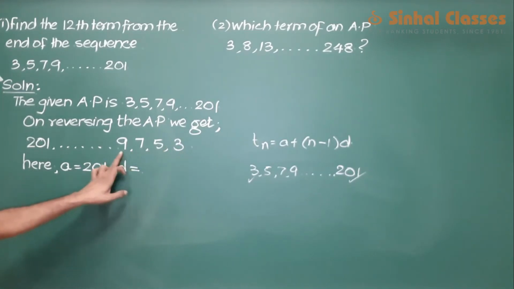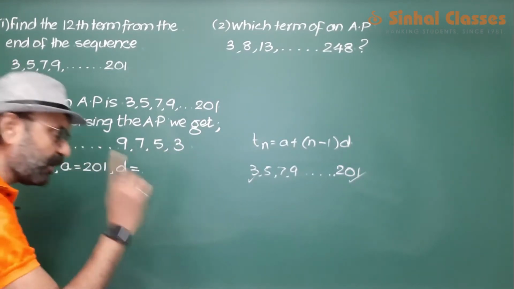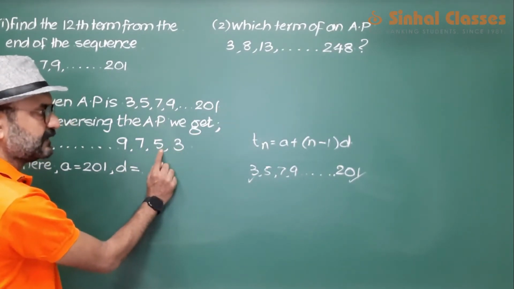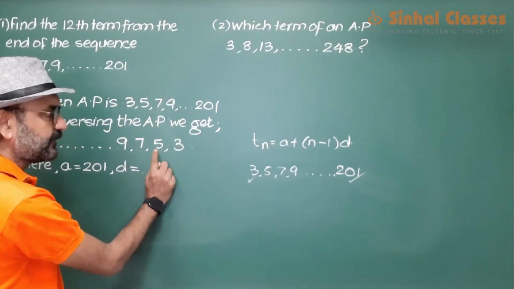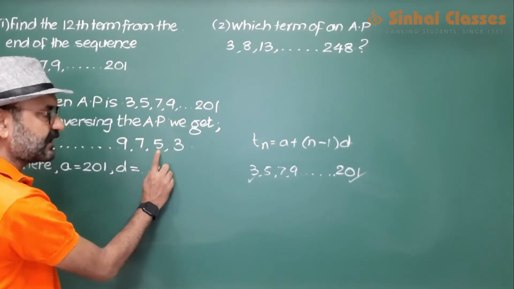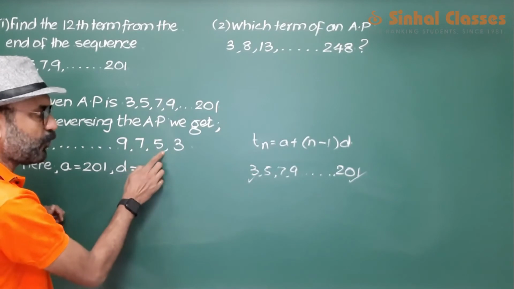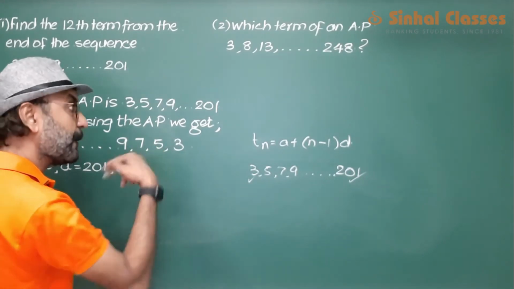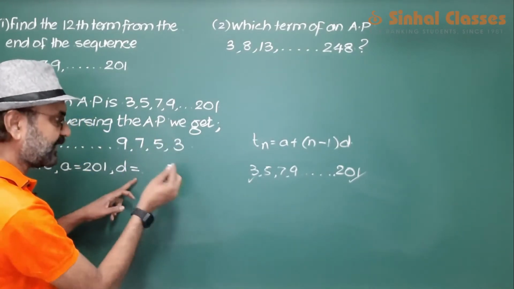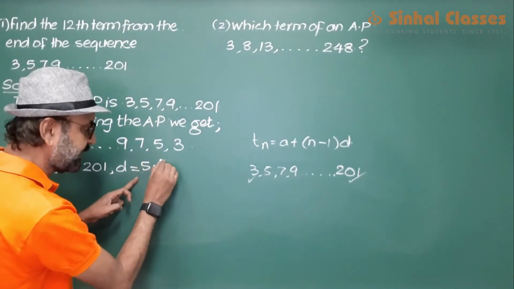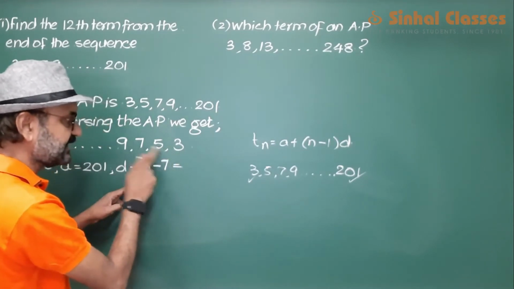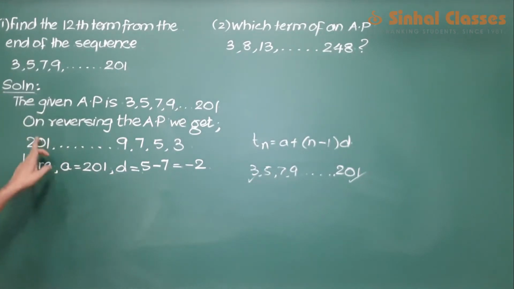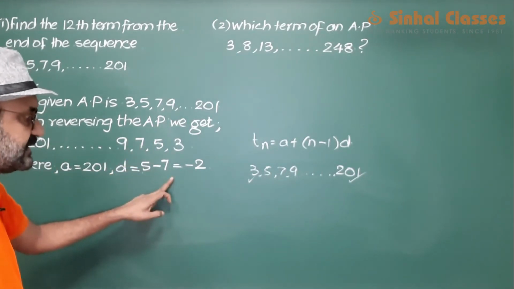between these two numbers. Now when we are taking the difference, we always have to take the difference as succeeding minus preceding, latter minus former. बाद वाले में से पहले वाला माइनस करना है. That is how you take the difference. So you take any later term minus the earlier one, not the earlier minus the later. So that would be 5 minus 7, succeeding minus preceding, which is -2. तो बच्चों ये हो गया आपका डिफरेंस. First term is 201, difference is d.